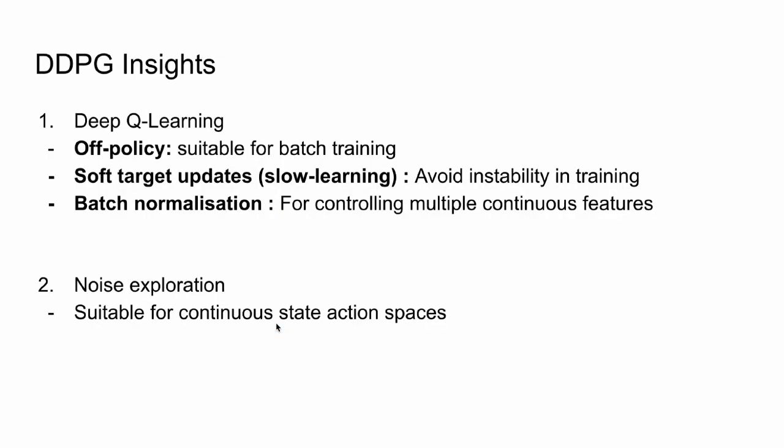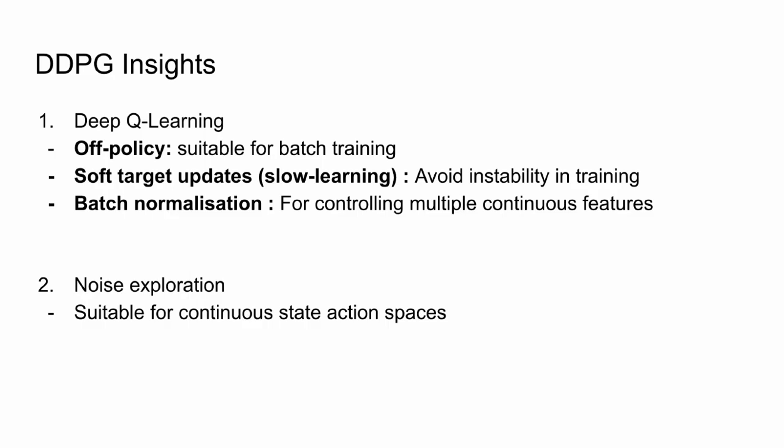So some important insights from the DDPG algorithm are, it was the first algorithm that had deep Q learning. So they wanted to stabilize learning on neural networks. The ideas that they used here were an off policy algorithm. They could use batch training by having stored different transactions in the buffer. Then the second thing, they use soft target updates using the copies of actor and critic. It's kind of a slow learning, but it avoids the instability in training.